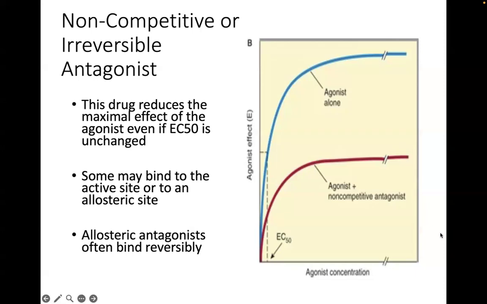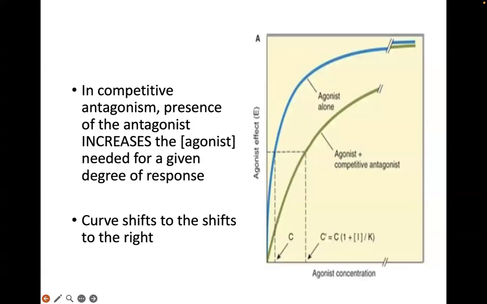So you'll see a reduction in the effect. Okay. In contrast to a competitive antagonist, in which you actually can achieve the maximum effect by simply increasing the concentration of your agonist.